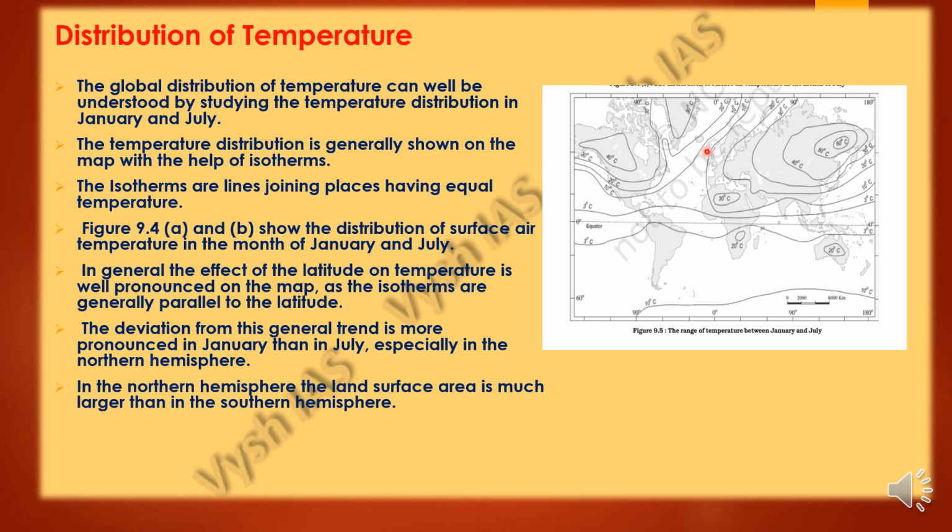So in the northern hemisphere, the land surface area is much larger than in the southern hemisphere, because in the southern hemisphere there is more presence of water body. Here you can see, in terms of coverage area, it is filled with continents and land masses. Here you will see that there is more coverage of water body. So hence the effects of land mass and the ocean currents will be well pronounced, meaning there will be a proper differentiation because of this.